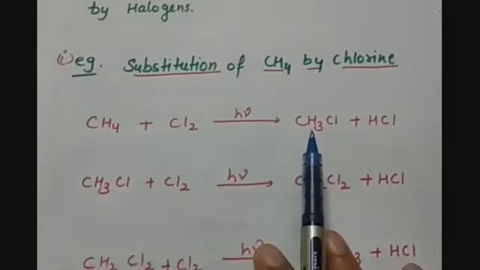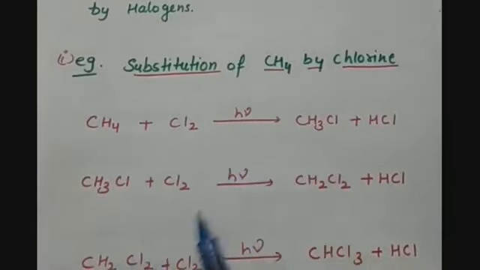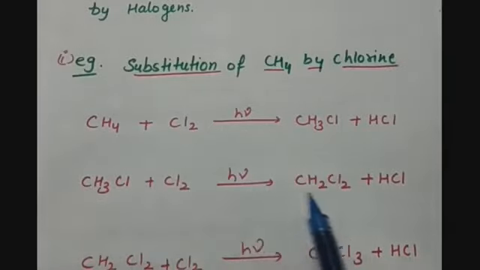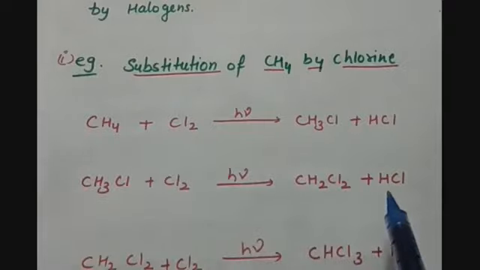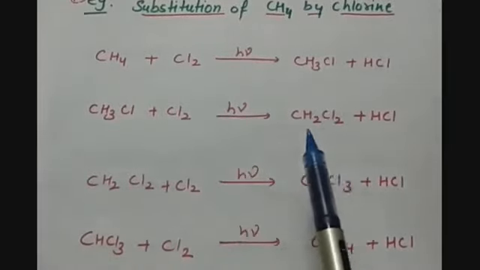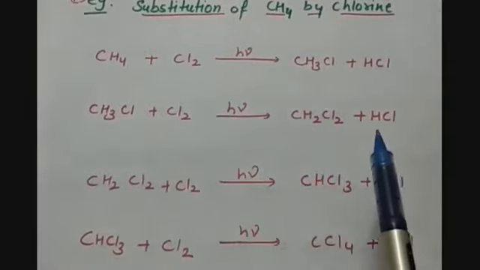When this reaction takes place further, CH3Cl will react with chlorine in the presence of sunlight and form CH2Cl2 along with the production of hydrochloric acid. So here the production of dichloromethane is taking place.